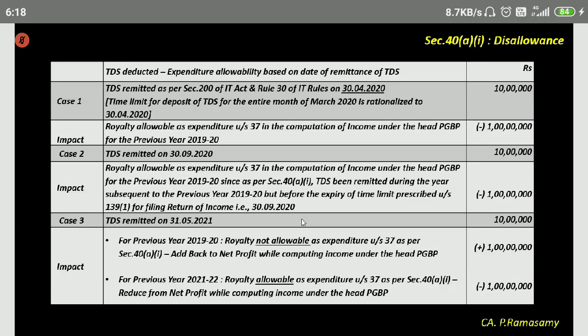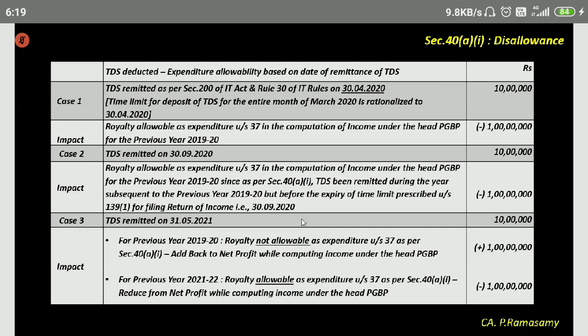If the TDS is remitted on 30th of September 2020, royalty is allowable as expenditure under section 37 in the computation under the head PGBP for the previous year 2019-20, since as per section 40A1, if you have remitted the TDS before the due date of filing return, it will be allowed. The impact is the entire 1 crore will be allowed, if TDS is remitted on 30th of September.